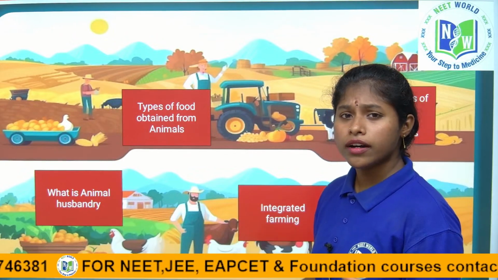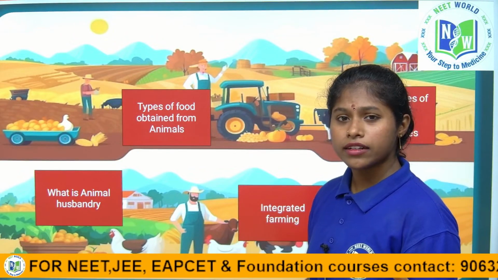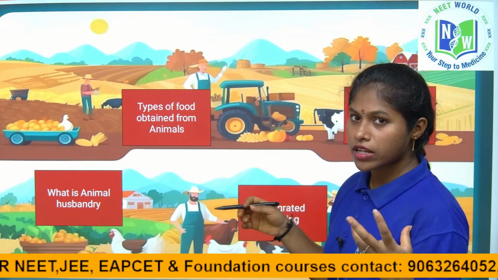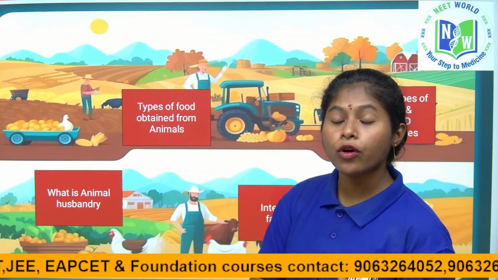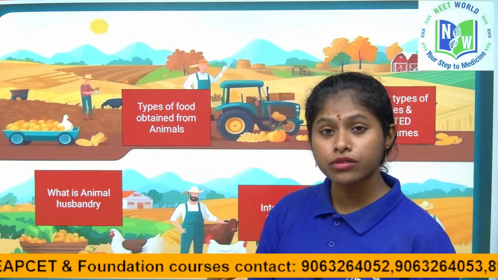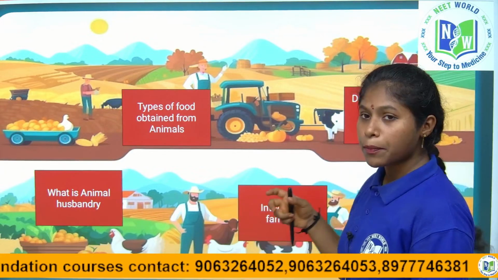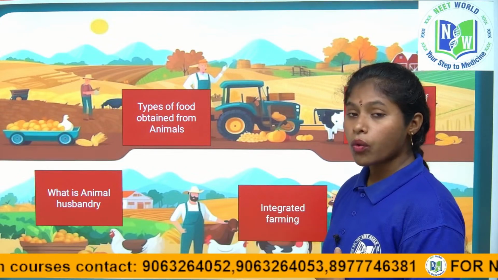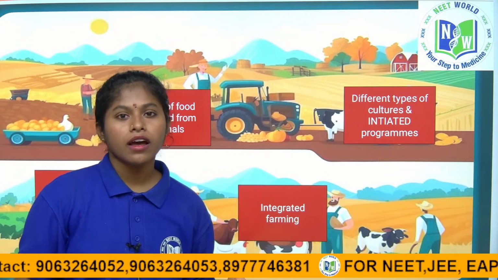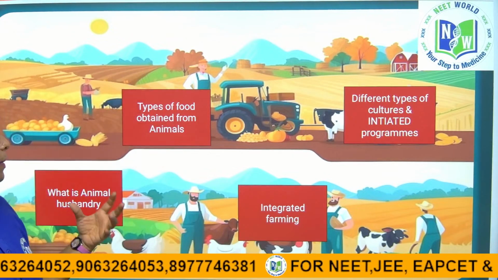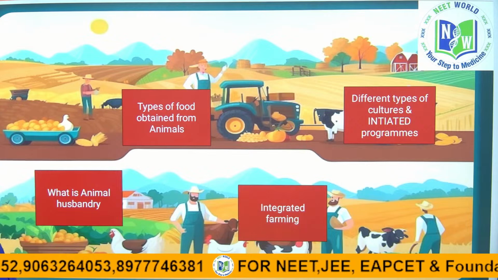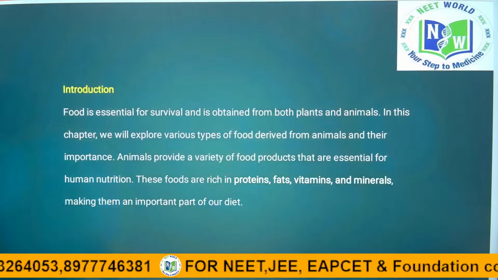We used to hear about aquaculture, no? What are the different types of cultures, and what specific products for human use come from them, we will discuss all of it. And the initiatives taken by the government to increase the production of animal based products, right children. So, let us start now.